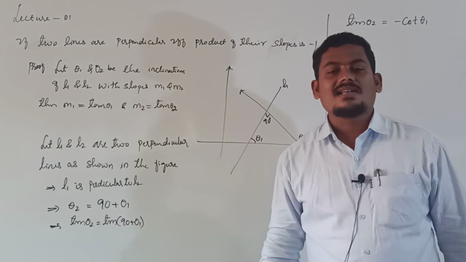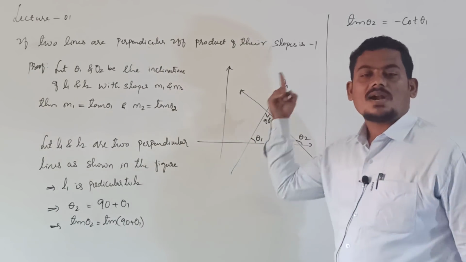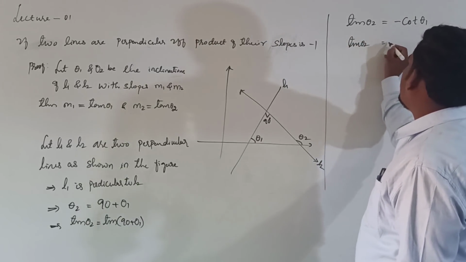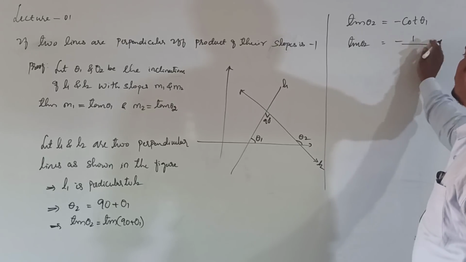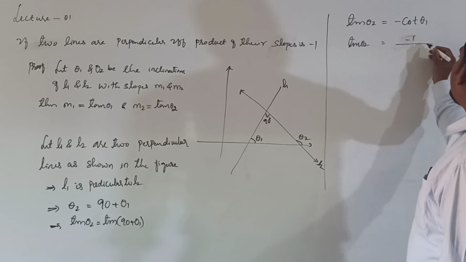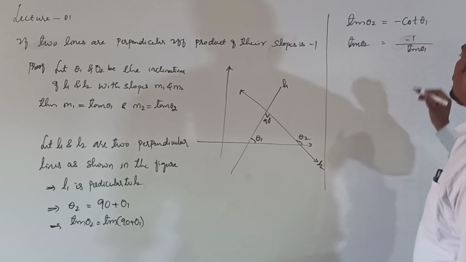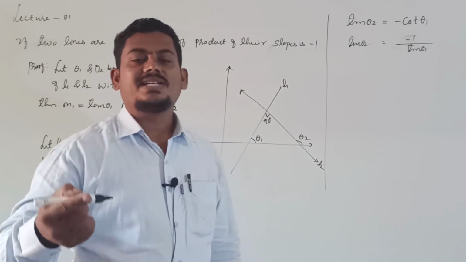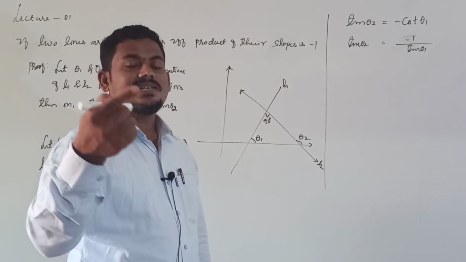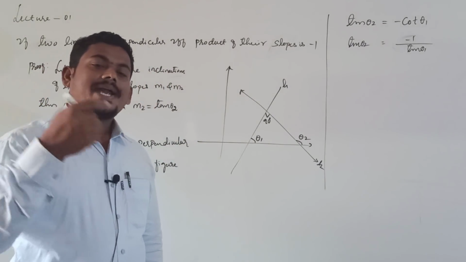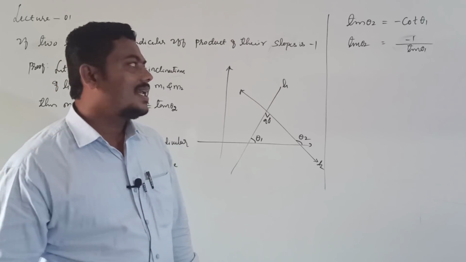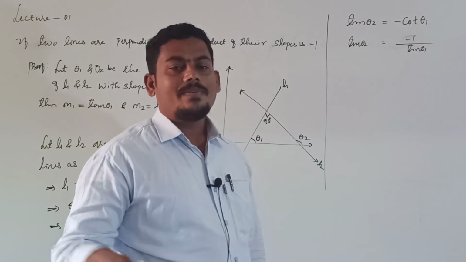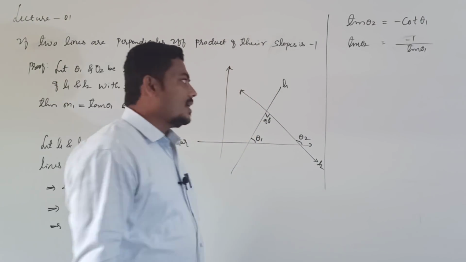Then tan theta 2 is equal to minus 1 divided by tan theta 1. Already you know reciprocal ratios. The reciprocal ratio for tan is cot, right? Tan theta is equal to 1 divided by cot theta, and cot theta is equal to 1 divided by tan theta, right? So cot theta 1 can be written as 1 divided by tan theta 1, because both are reciprocal ratios.